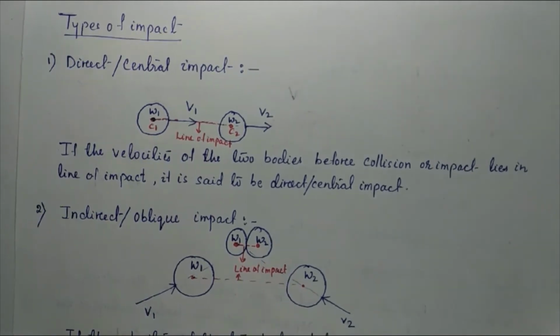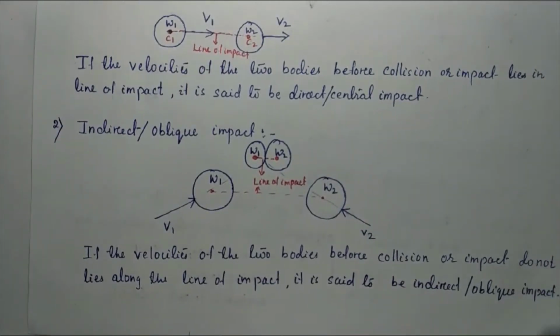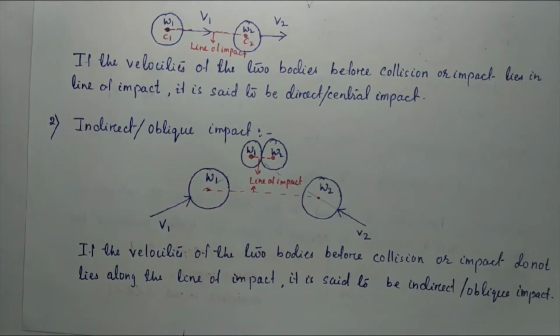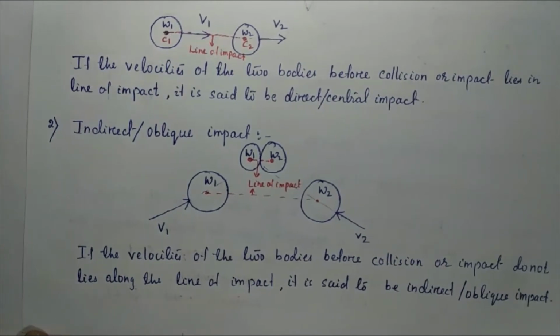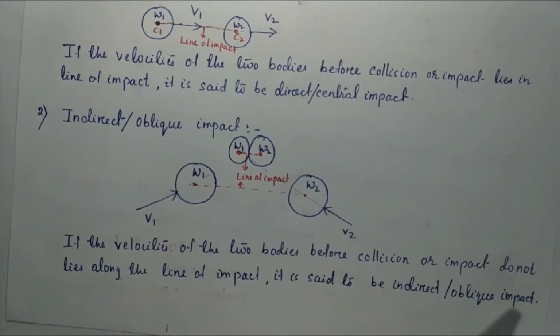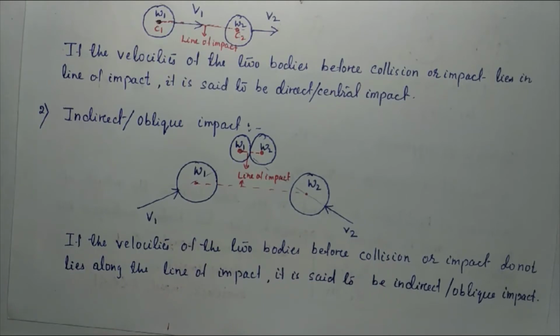So if the velocities of the two bodies before collision or impact do not lie along the line of impact, it is said to be indirect or oblique impact. In case of direct impact, the velocities lie along the line of impact, but in case of indirect impact, the velocities do not lie on the line of impact.